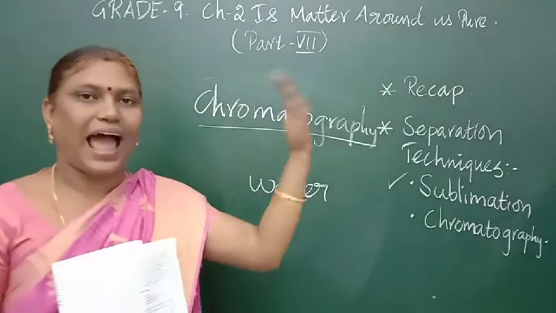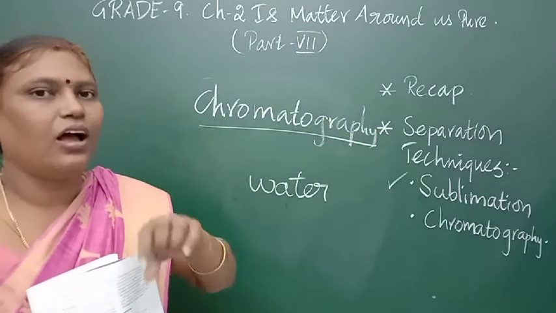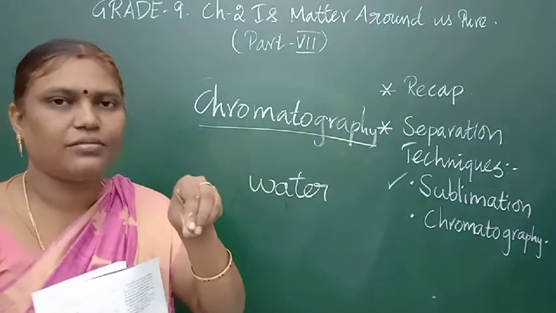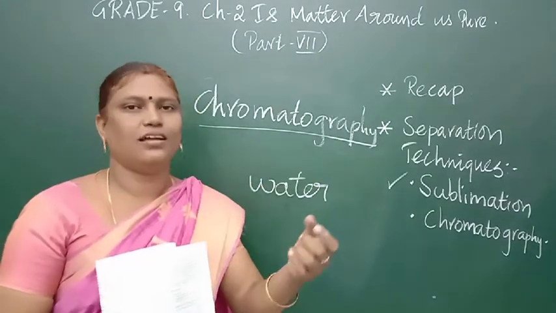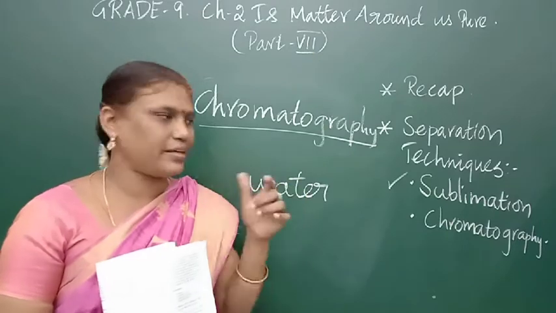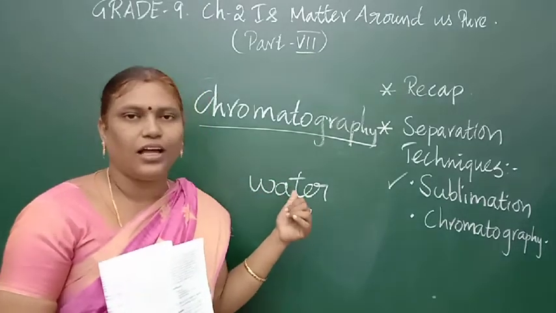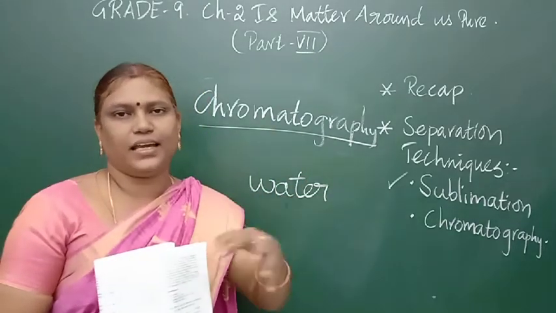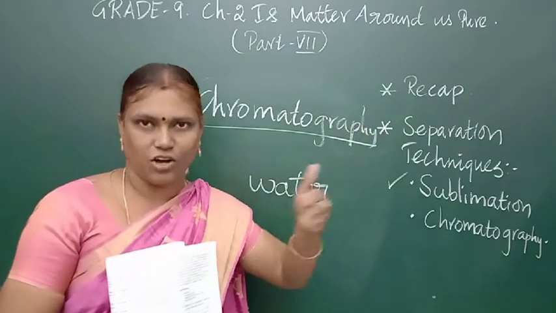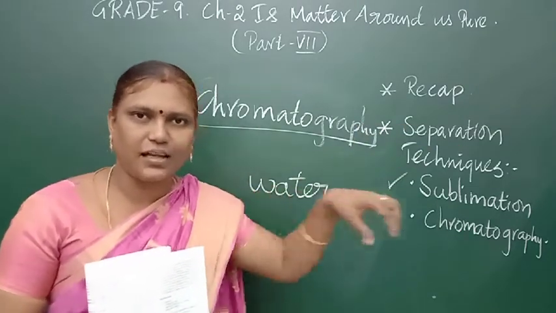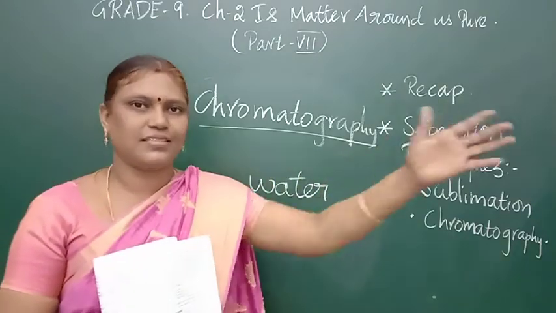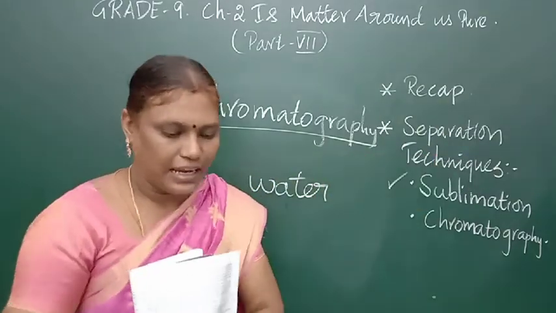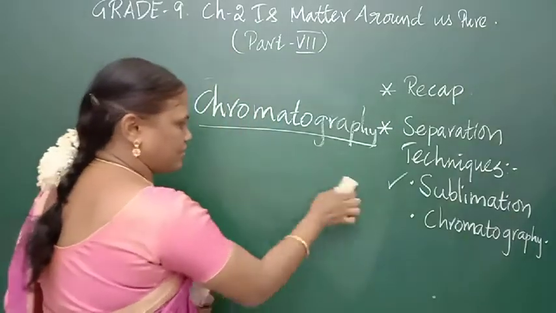In this, black ink will be mixing. Many solutes have been mixed in the black ink. When it is dissolved in the solvent water, because of the variation in solubility, we can see the range of soluble solutes in various places. Let me explain how it can be done.